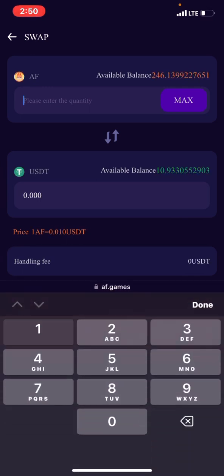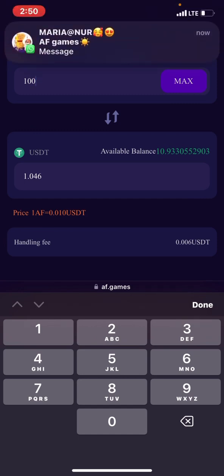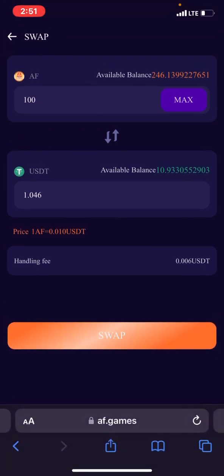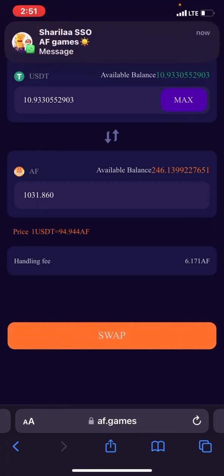So if we do 100 half, you can see the value of 100 half. It means it is 1.046, and the gas fee, handling fee, is 0.006, right? So it means if we do all, max 246 half, we are going to be getting 2.576, and the handling fee is going to be 0.15. And mind you, if you are depositing, the lowest amount to deposit is actually $10, and the lowest amount to withdraw is $5, right? So if you want to do USDT, let's say you are doing 10.933 USDT, you are going to be getting 1031.860 half, and the handling fee for half is going to be